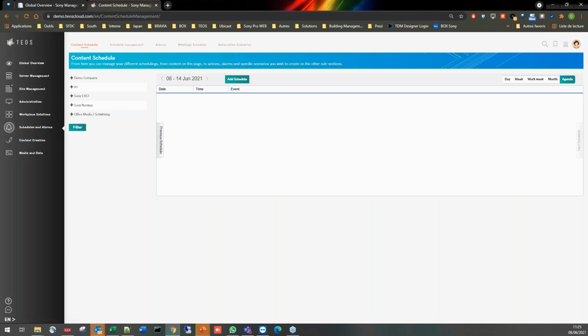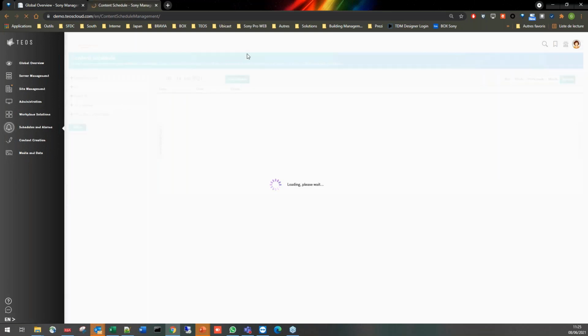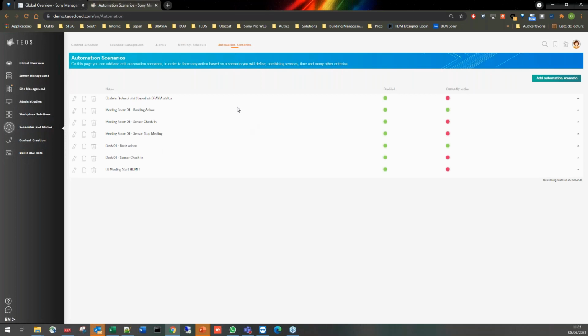Yes. So just quickly on the automation scenario part, we have this section that has been improved, as well as the functionality itself with more options. In terms of functionalities, we have the possibility here to configure the actions from a condition of a sensor detection to be able to book automatically a room or a desk, to check in automatically and to check out automatically. So all those configurations can be done in this section.